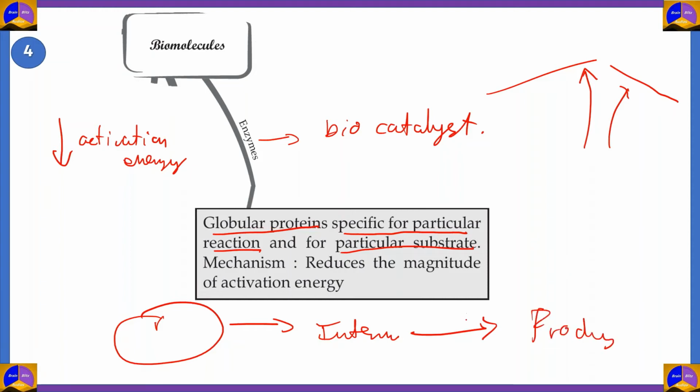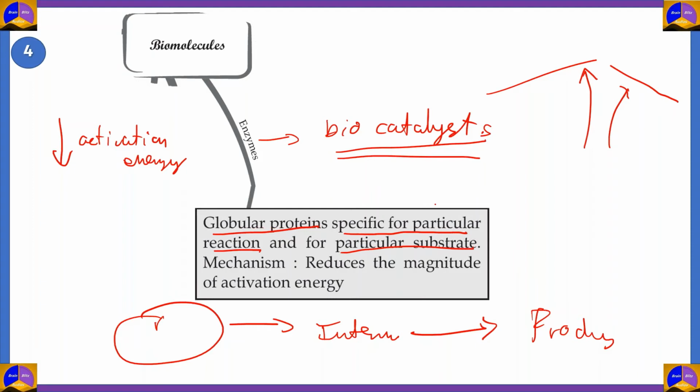In order to form these, you need a specific amount of energy, which is called the activation energy. What enzymes do is lower this activation energy to such an extent that you can do things more efficiently. You can actually change the rate of the products formed by 100 or 1,000 times when you add an enzyme to that reaction. And that's why enzymes are very effective biocatalysts.